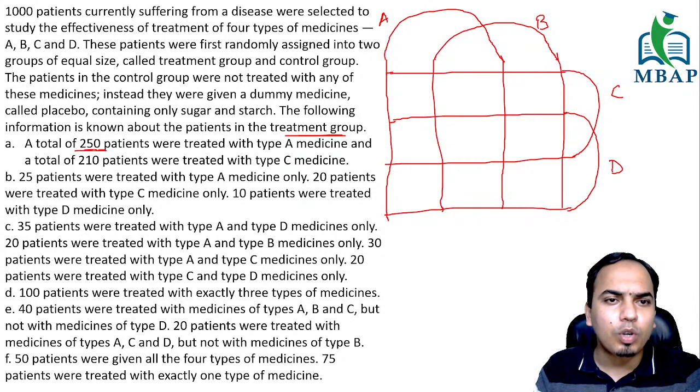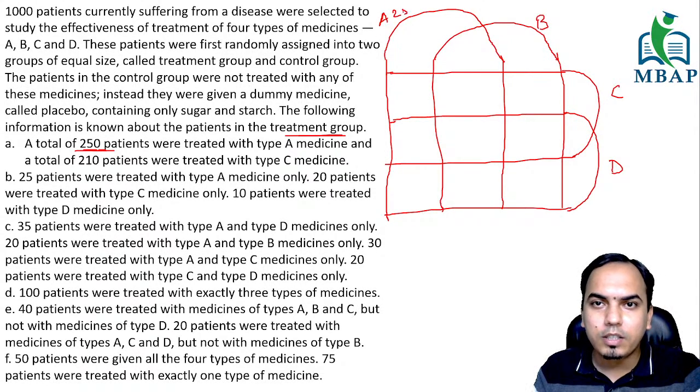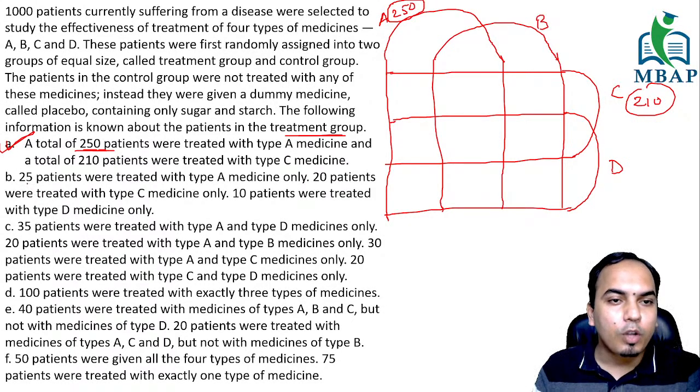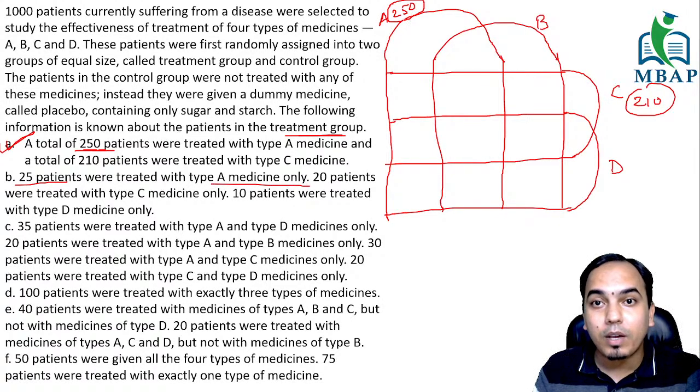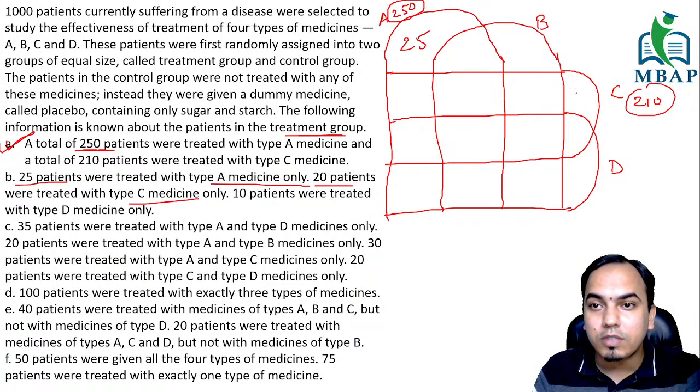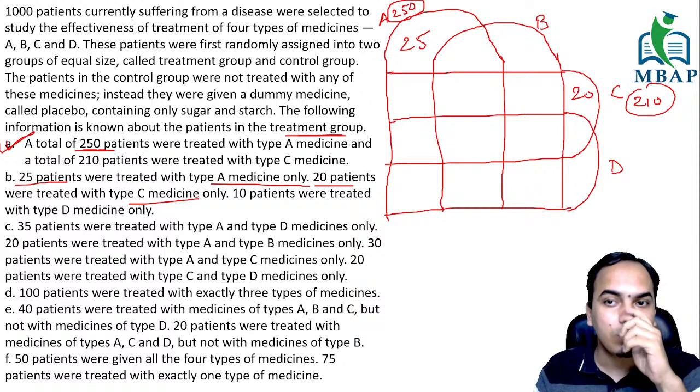To start off, a total of 250 patients. So the overall of A is going to be 250, and C is 210, so this is 210 overall. That means the first point I have completely done. Now going forward, 25 patients were treated with type A only. Type A only is this section, so I'm going to put 25 here. 20 patients are going to be treated with type C only. Understand? This is going to be type C.